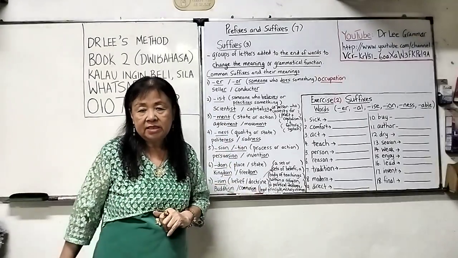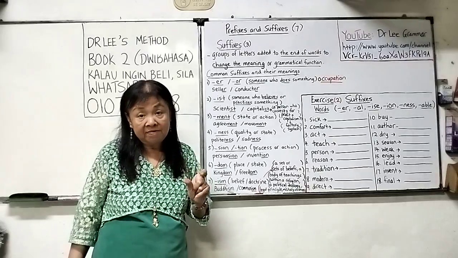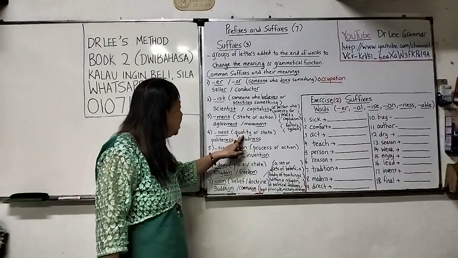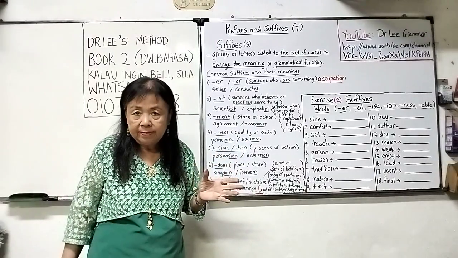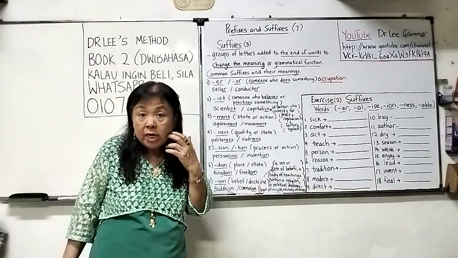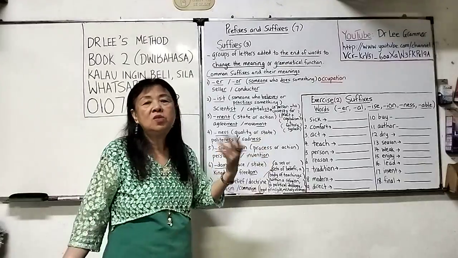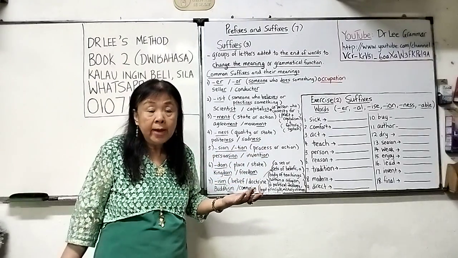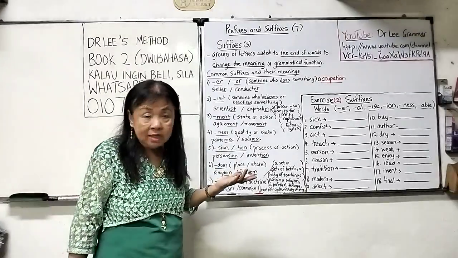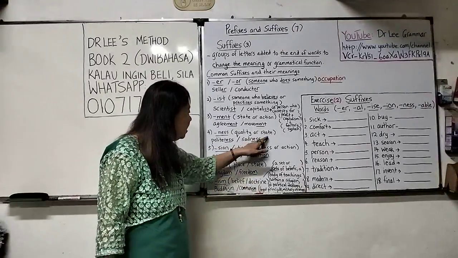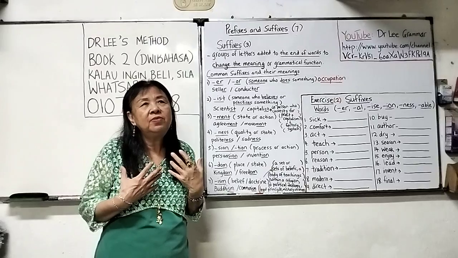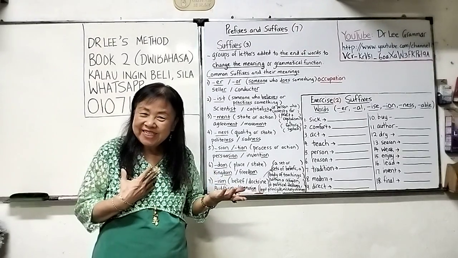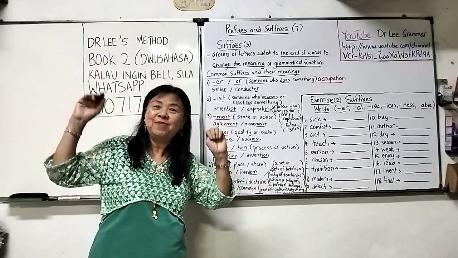Or it could be ness, N-E-S-S. Ness is a suffix. We use ness. Why? Because we want to show a quality, a moral value, if you like, or a situation. Example, politeness. Politeness is a moral value. Okay? Or kindness is a moral value. Sadness is a state, a situation where you just feel like crying. Or happiness, a state where you feel like laughing, ha ha ha, because you're so happy.